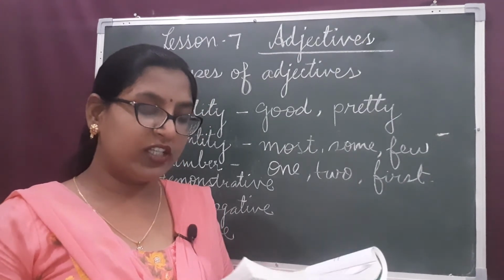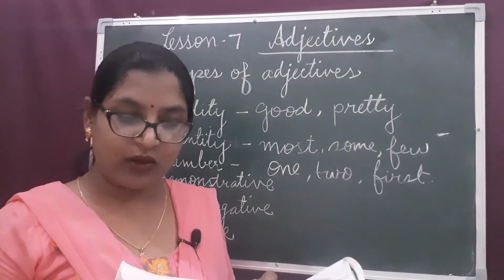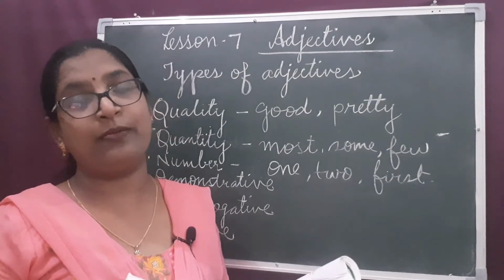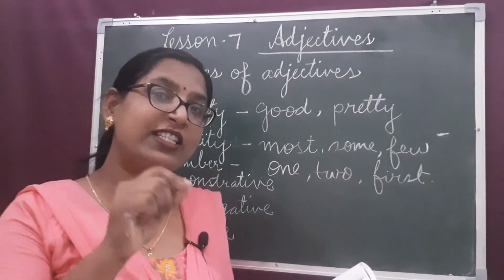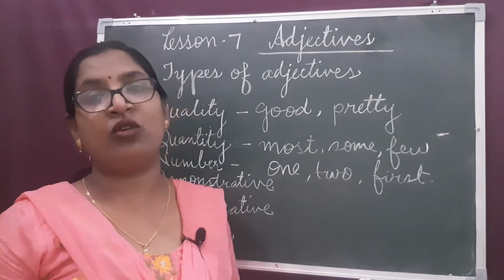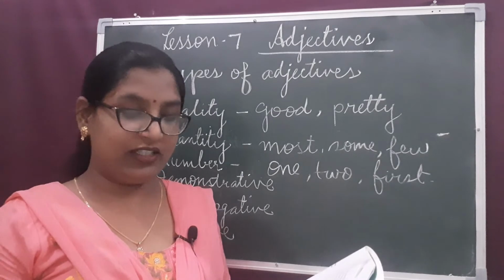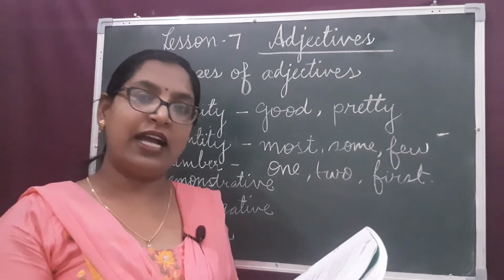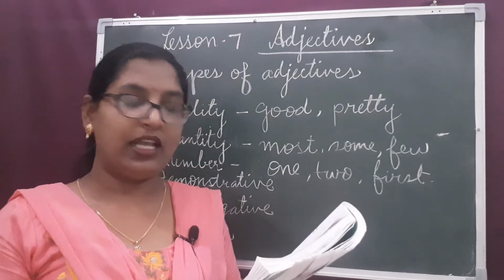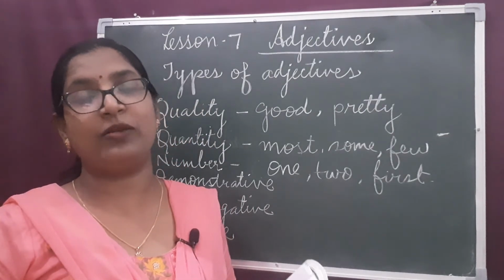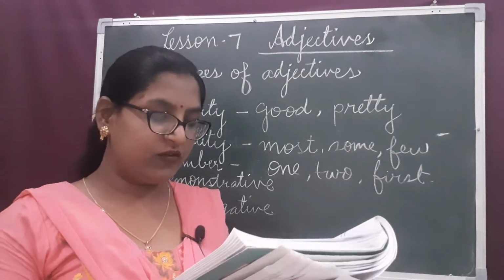So, words which point out to the nouns are called demonstrative adjectives. This, that, these, those, such, certain and yonder are the examples of demonstrative adjectives.